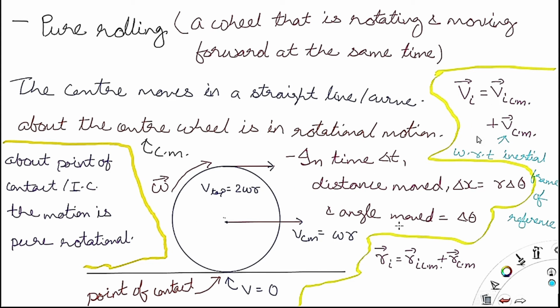Similarly, the position vector Ri is equal to the position vector with respect to the center of mass plus the position vector of the center of mass.